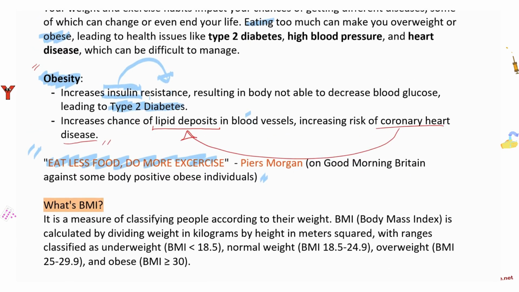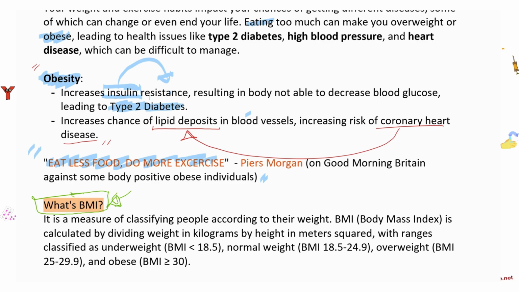What's BMI? As an educated individual, you should know what BMI is. I haven't seen a question directly on BMI, but it is mentioned in your book. BMI is a method of classifying people according to their weight and height. Some people are healthy, some are a little bit overweight, some are obese, and so on.